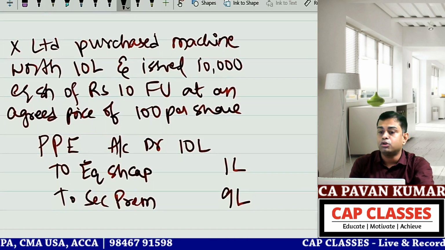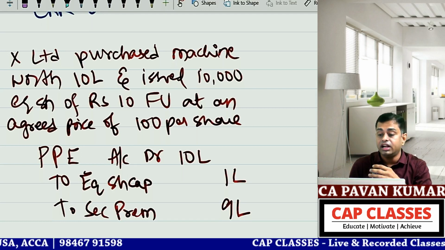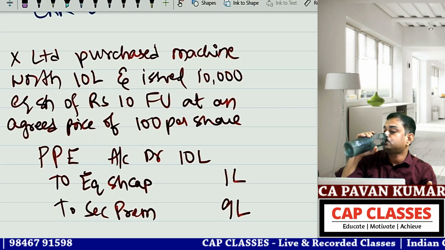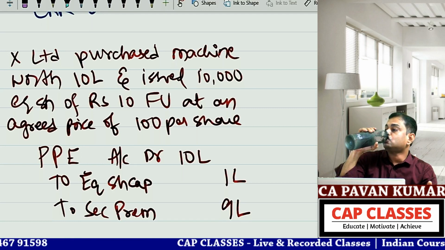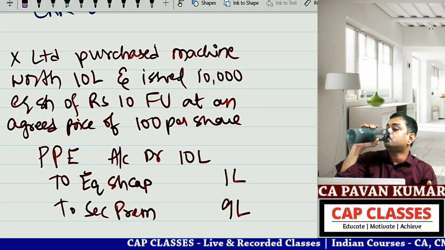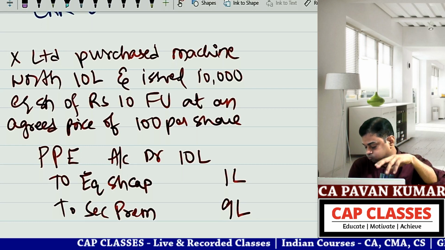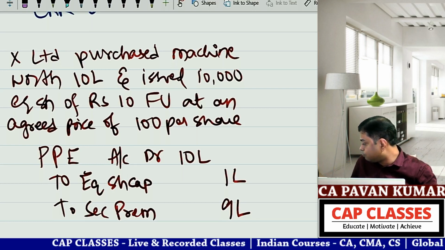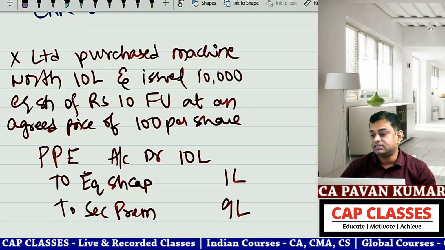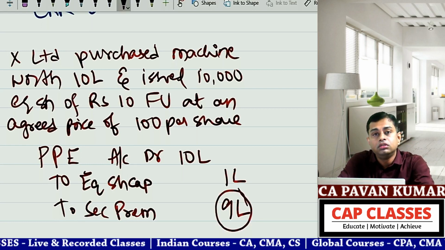All of you in the chat box, please tell me, do you understand this journal entry? Yes or no? Aha, yes, very good.